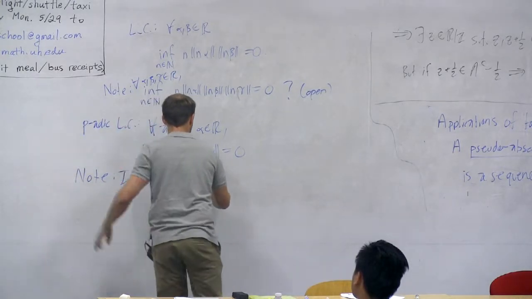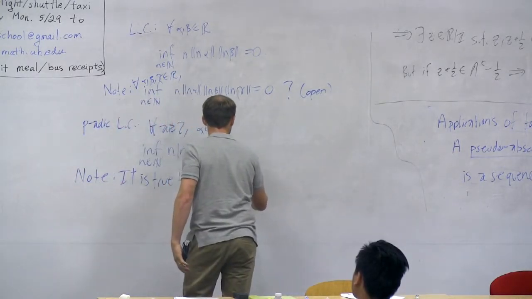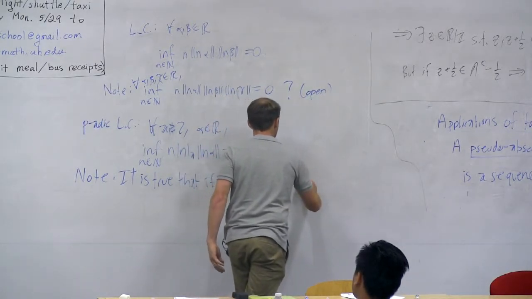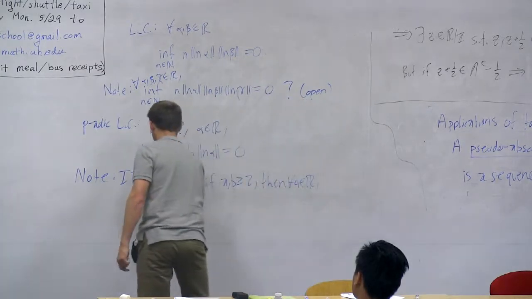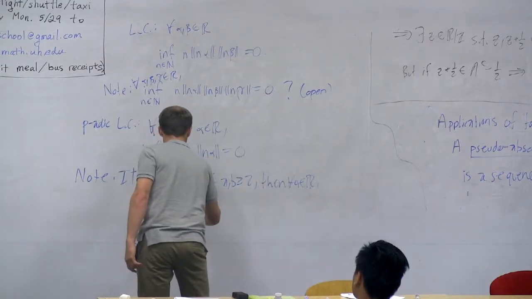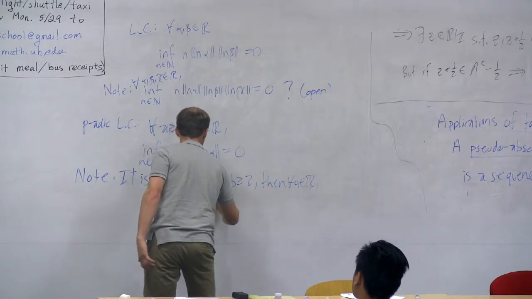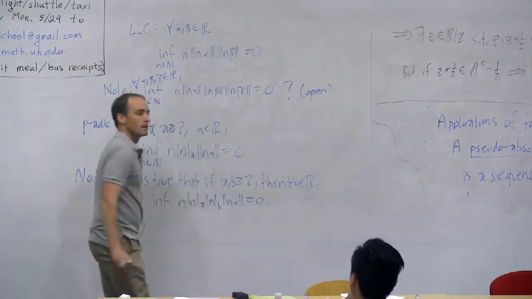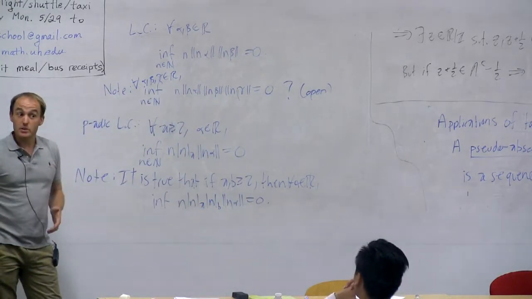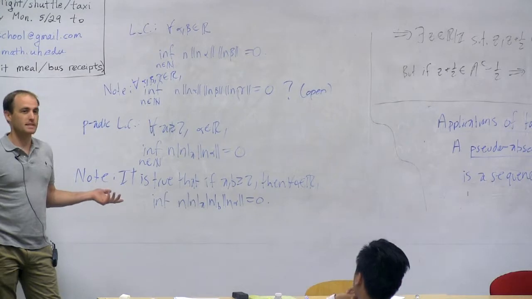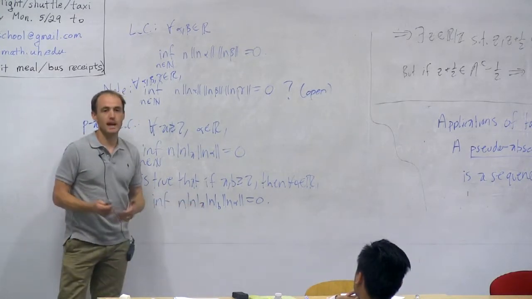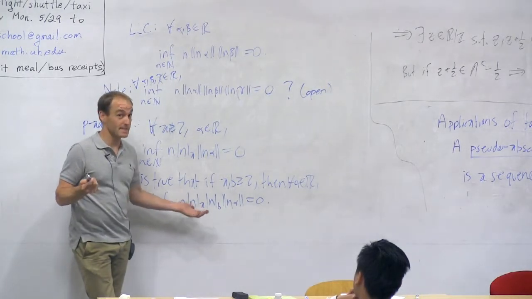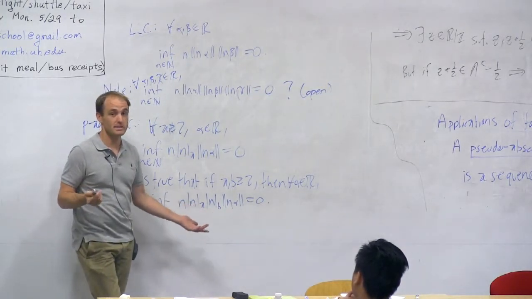So it is actually true that if you have two integers, let's say a and b bigger than or equal to 2, then for any alpha in R, the infimum of n times the a-adic absolute value of n times the b-adic absolute value of n times the distance to the nearest integer of n alpha is equal to 0. That follows from the Furstenberg orbit closure theorem. You do actually need to separate out into the cases where a and b generate a lacunary semigroup and when they don't. If it turns out that a and b generate a lacunary semigroup, it's still actually true. You just need to separate it into two cases to prove that. Okay?